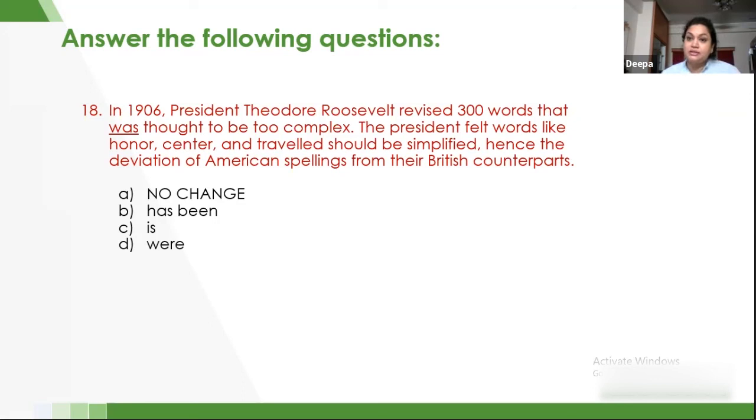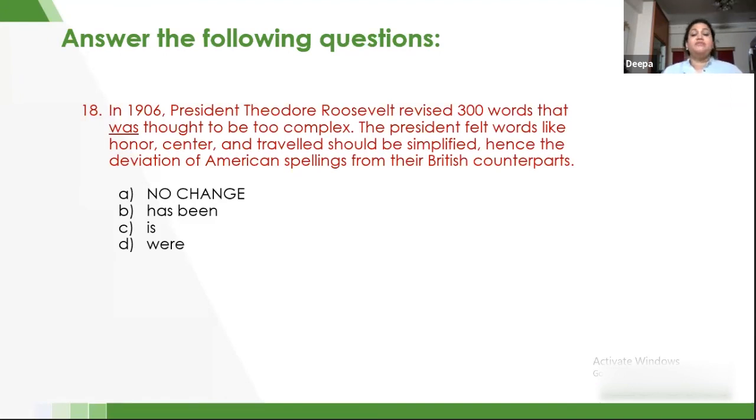Now what was? We are talking about the words. So therefore, we have to use a plural verb with this plural noun. Words are plural in number. Therefore, instead of was, we have to use were.